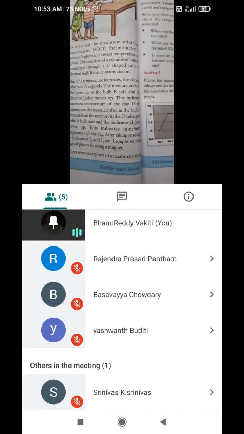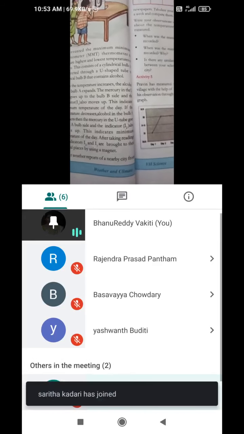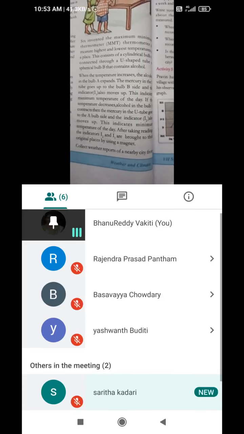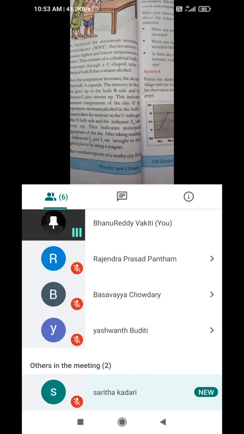Here we need to use a magnet. By using that magnet, since mercury is a silver metal, we need to place it in the normal position again.